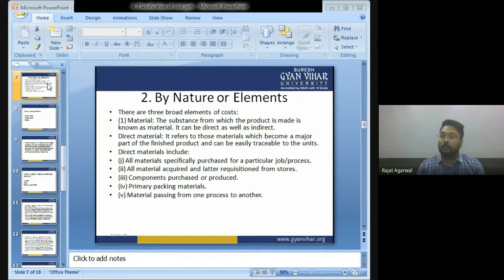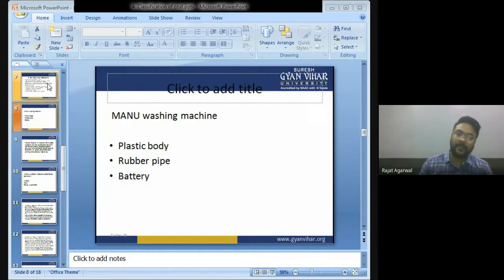Now, children, material can be direct as well as indirect. As I already told you, direct materials are those materials which become a major part of the finished product and can be easily traceable to the units. Direct material refers to those materials which become a major part of the finished product and can be easily traceable. For example, a washing machine.